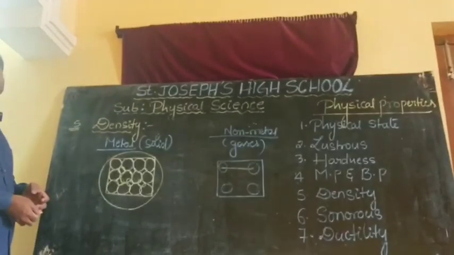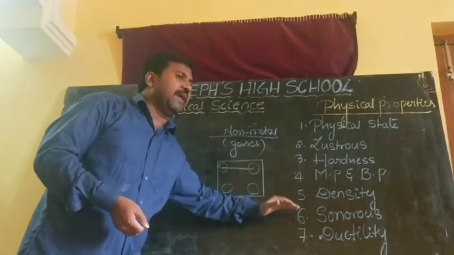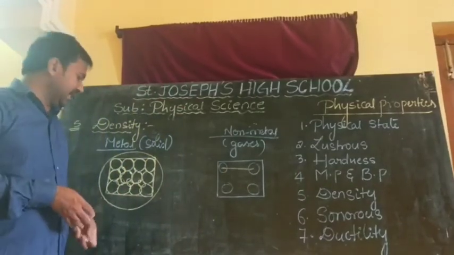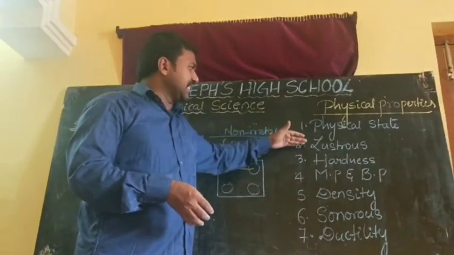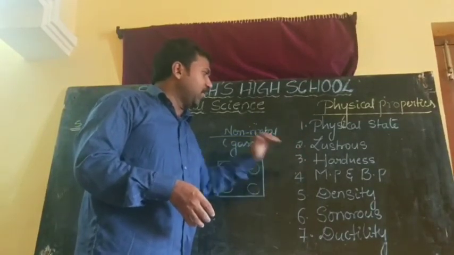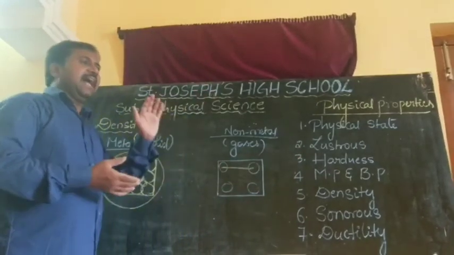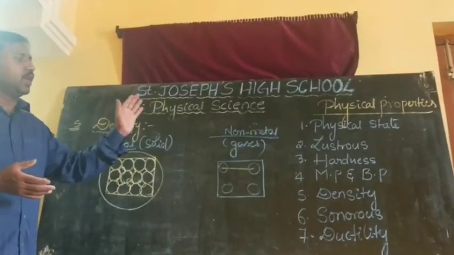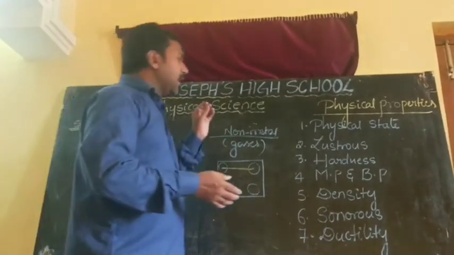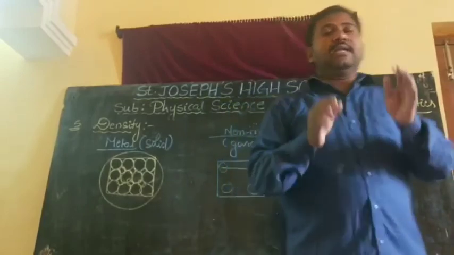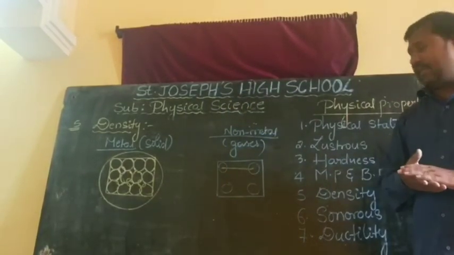Is it clear, children? Next class, we will discuss the remaining physical properties. Regarding the physical state, lustrous, hardness, melting point and boiling point and density, up to these 5 physical properties, I kept the PPTs. In that I gave the notes clearly. Write down each and every point in your notes and go through it and try to learn the notes as well as the subject clearly on the same day only.